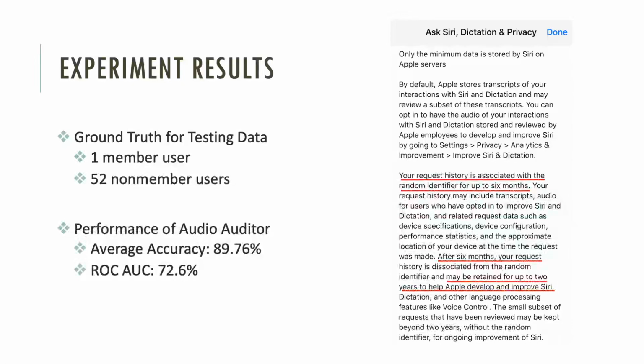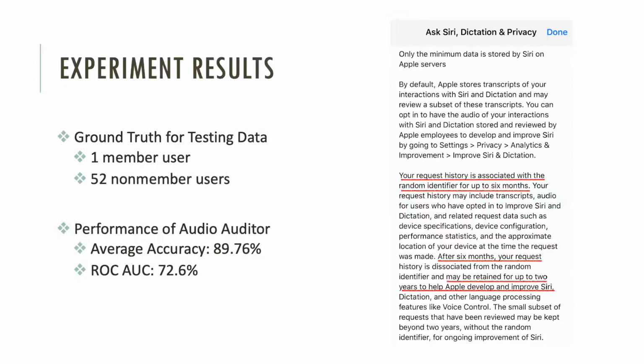As stated by the iPhone series privacy policy, users' data can be retained for up to 2 years. Thus, another 52 non-member users were selected randomly from the LibriSpeech dataset, whose samples were collected before 2014.